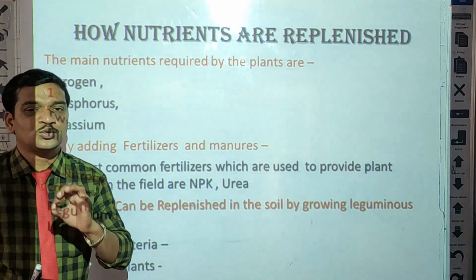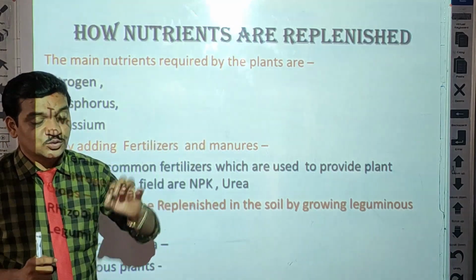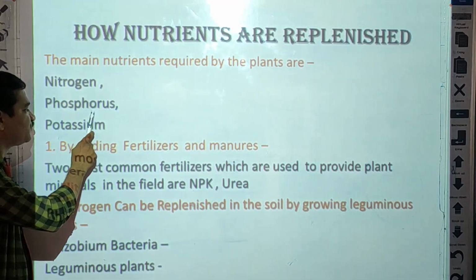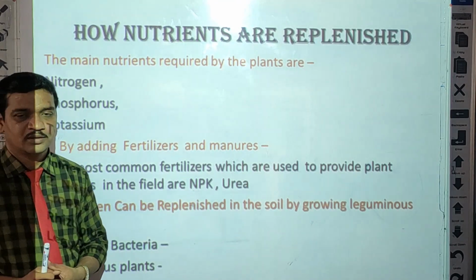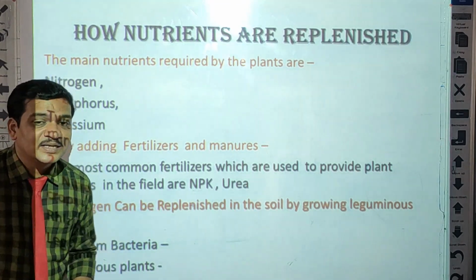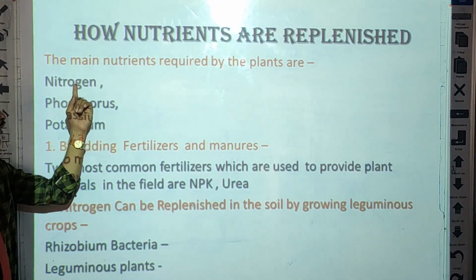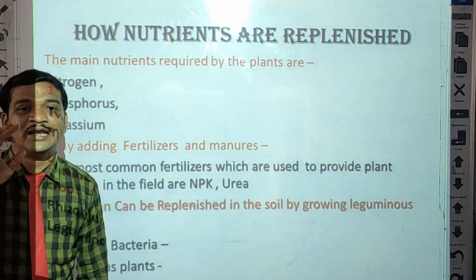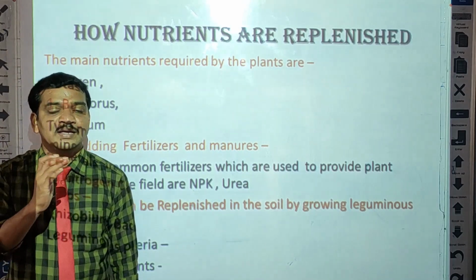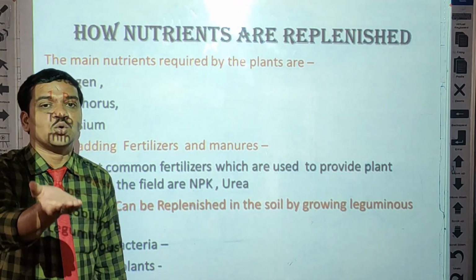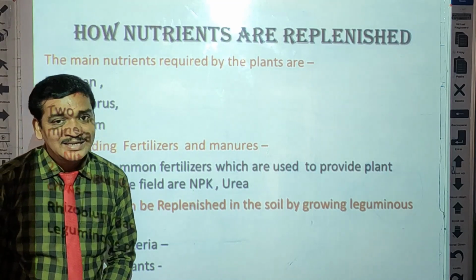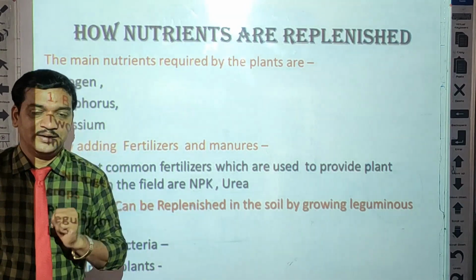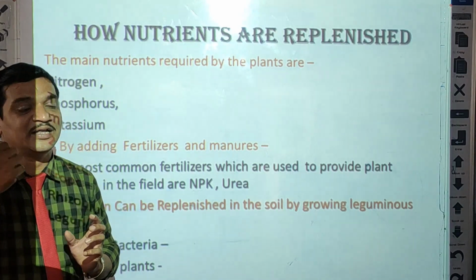Now fertile soil means what, students? Fertile soil means the soil which contains enough amount of nitrogen, phosphorus and potassium. If the soil contains enough amount of nitrogen, phosphorus, potassium, that soil is called fertile soil. It means that soil has good capacity of growing crops. And in such a soil, crops can grow well and the farmer can get more yield also.